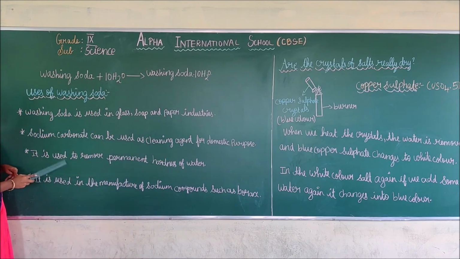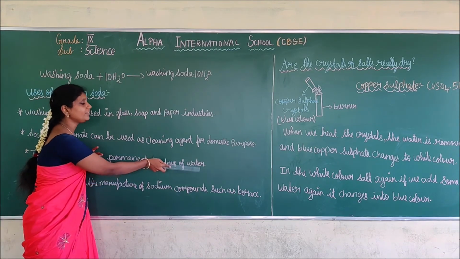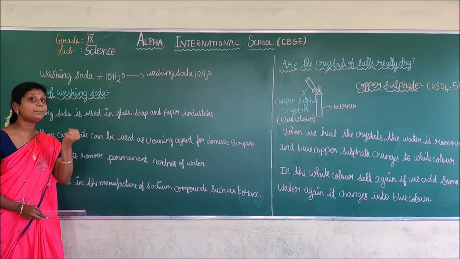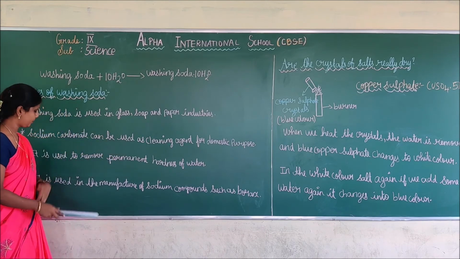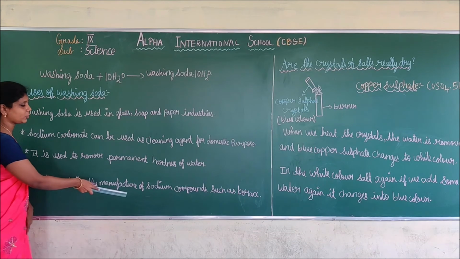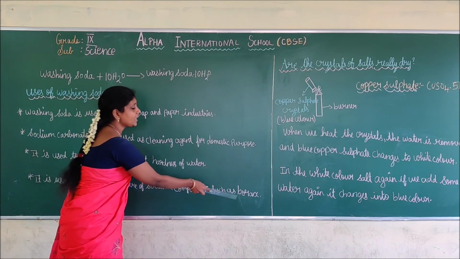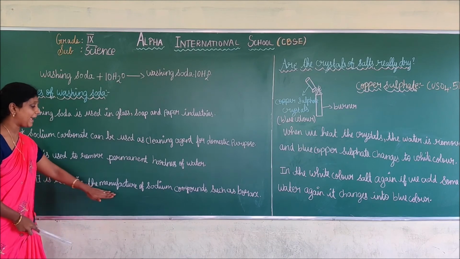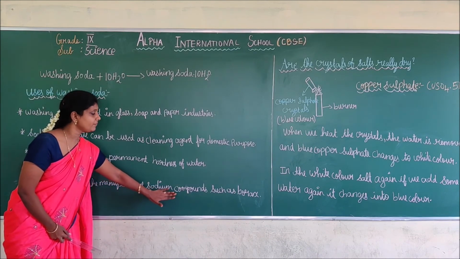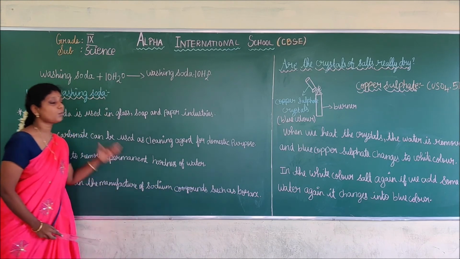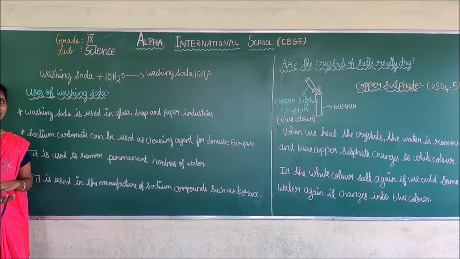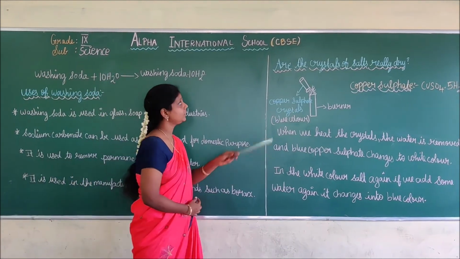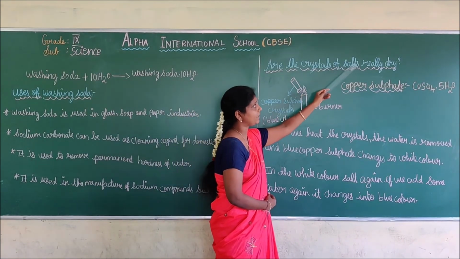Third, this washing soda is used to remove the permanent hardness of water. Last, it is used in the manufacture of some sodium compounds such as borax. These are all the uses of washing soda. Do you understand, children? Next, we are going to see whether the crystals of salt are really dry.